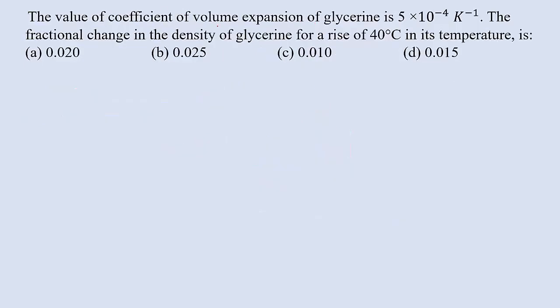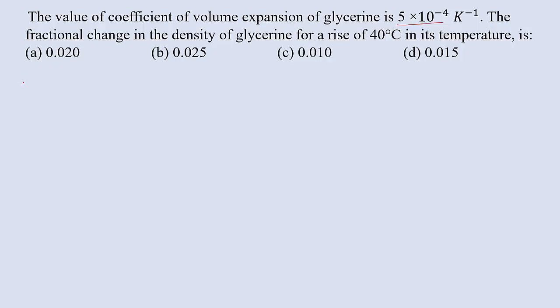The value of the coefficient of volume expansion of glycerin is 5 into 10 raised to minus 4 per Kelvin. The fractional change in the density of the glycerin for a rise of 40 degrees Celsius in its temperature is. See here, we are having two cases. We know that initially the coefficient of volume expansion of glycerin is given.